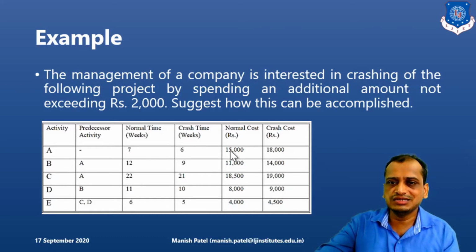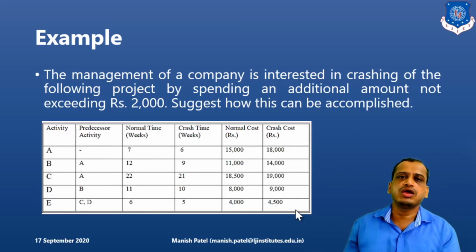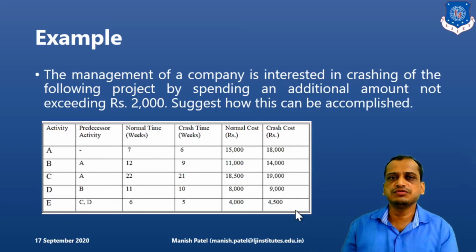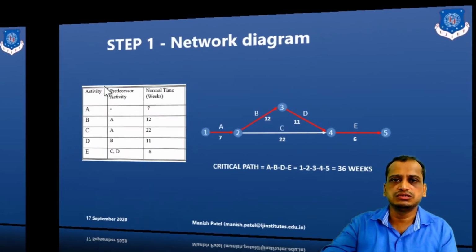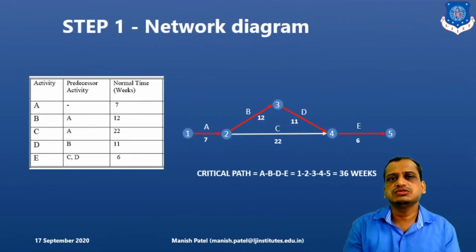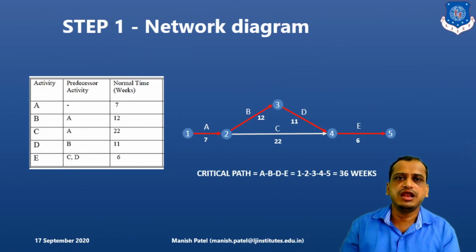But if we are crashing that activity by just 1 week, from the normal cost of 15,000 for that activity, we incur an extra 3,000, for 18,000 rupees. So in this way, this data is given. Based on this data, we have to reduce the project duration with the help of crashing, and find out the optimal project duration. So what is the first step? Based on this data, we will find out the network diagram.